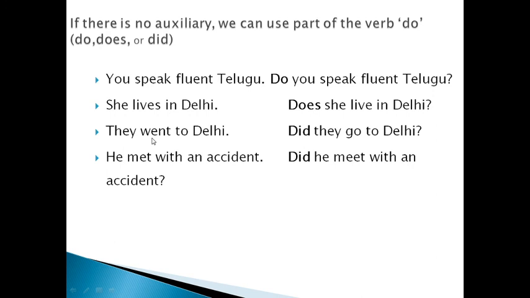When you change this sentence into a question using did, you should use V1, not V2. So many students make mistakes here. Okay, did plus subject plus V1. Remember the structure. Here it is subject plus V2, but in the question it is did plus subject plus V1. Be careful while using did.